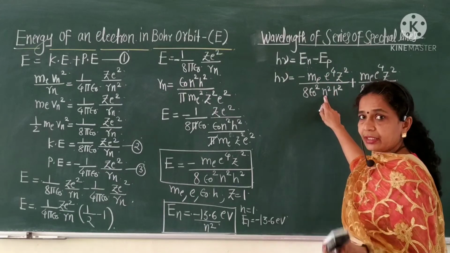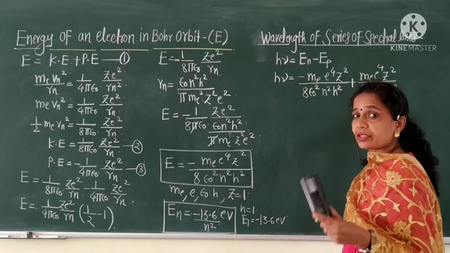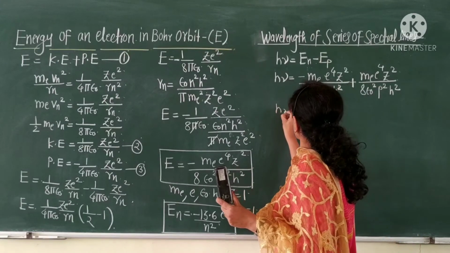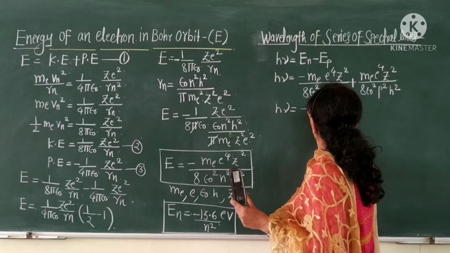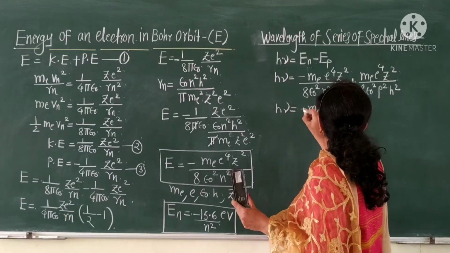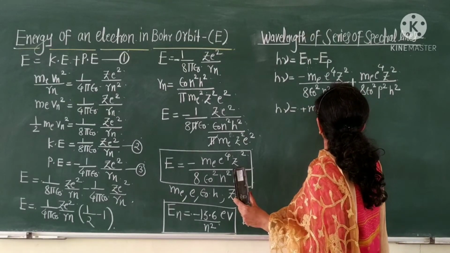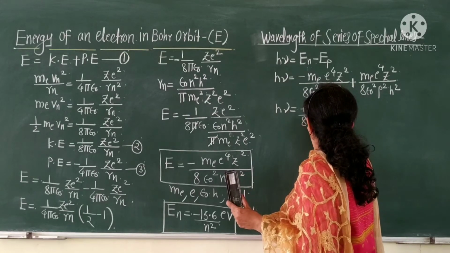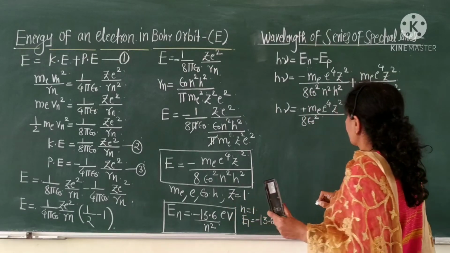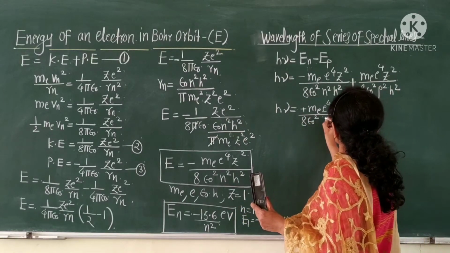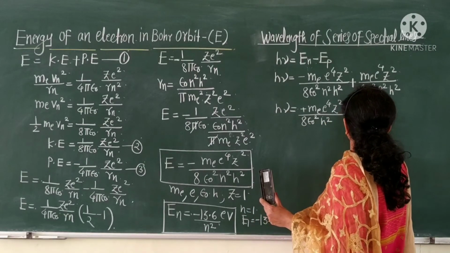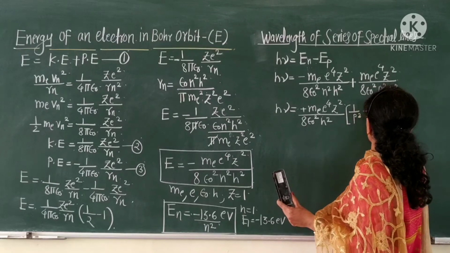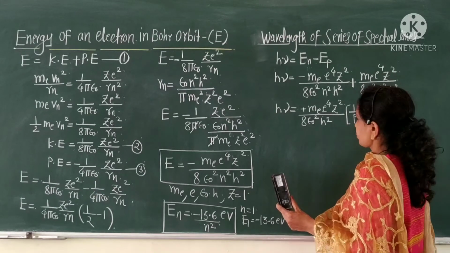Here n is replaced by p, because p is the lower orbit. Therefore, h nu is equal to m e raised to 4 z square upon 8 epsilon naught square h square, in brackets 1 upon p square minus 1 upon n square.